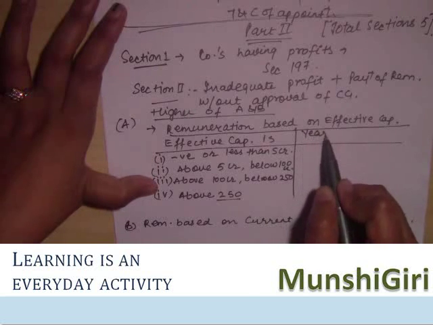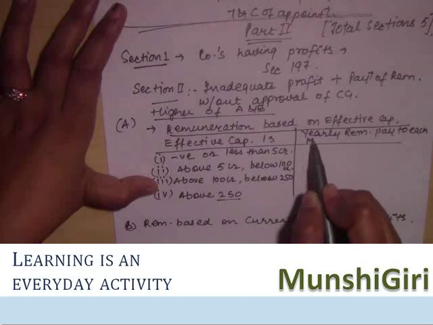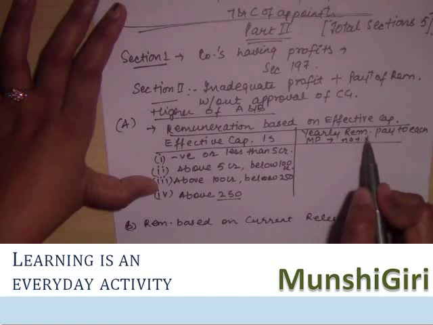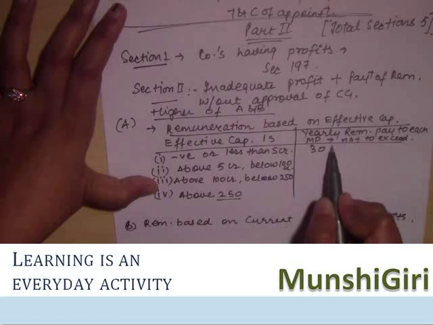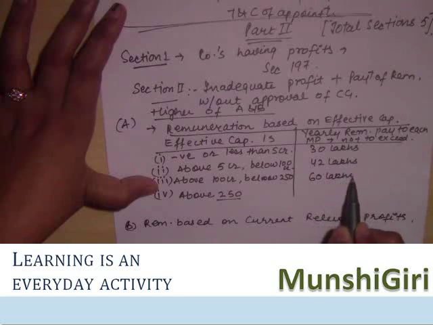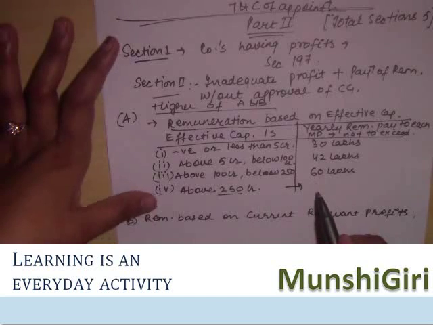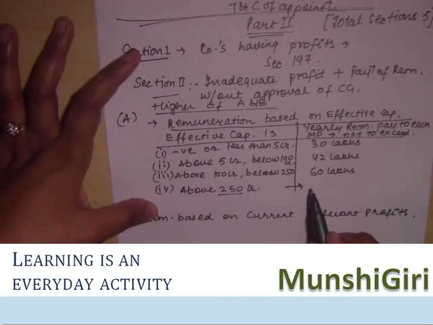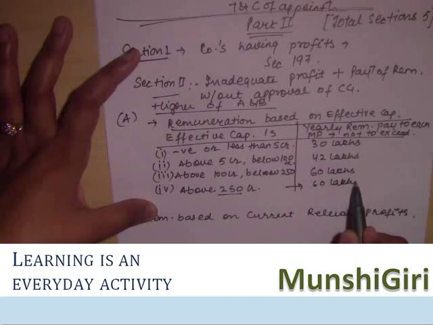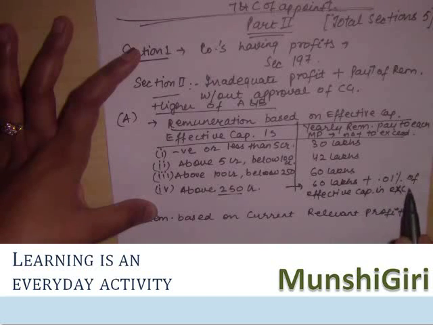So, now the yearly remuneration payable to each managerial person, payable to each MP, shall not exceed 30 lakhs in the first case, 42 lakhs in this case, 60 lakhs in the third case, and where the effective capital is 250 crores or above, then the yearly remuneration payable to each managerial person shall not exceed 60 lakhs plus 0.01% of effective capital in excess of rupees 250 crores.